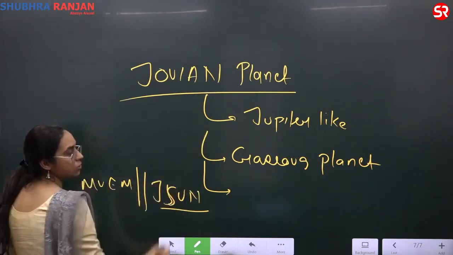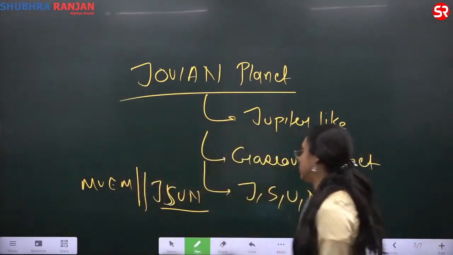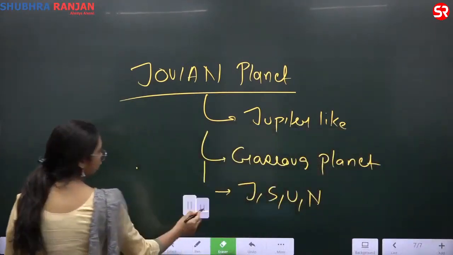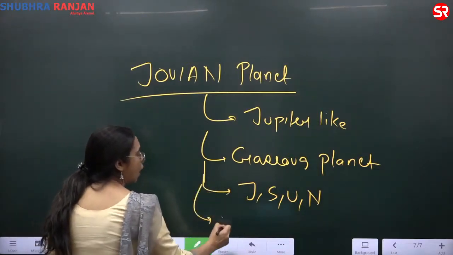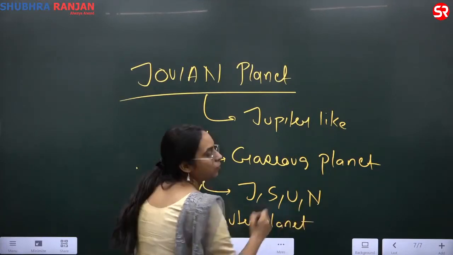These JSUN are Jupiter-like, J, S, U, N. They are also called outer planets.